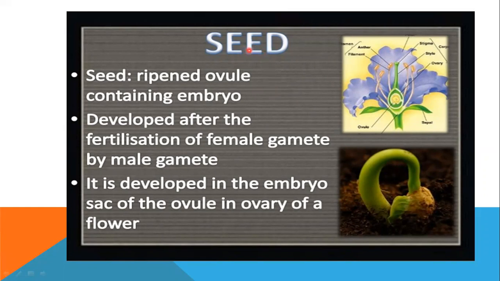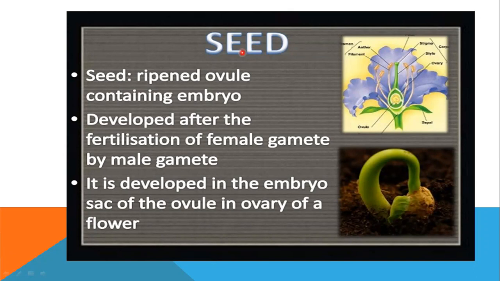In the last class, I explained to you about double fertilization. As a result of double fertilization, we have learned that the zygote is formed. The zygote develops into the embryo, and the polar nuclei undergo triple fusion. Triple fusion results in endosperm formation, and this whole structure is enclosed in the embryo sac, and the embryo sac is in the ovule.